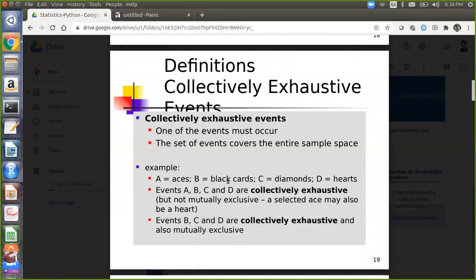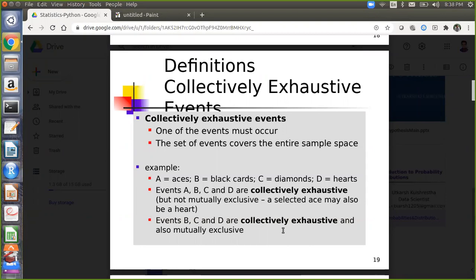Okay. So that's how. So events B, C and D are collectively exhaustive and also mutually exclusive. How? Because they don't matter. Over here it doesn't matter. I can withdraw an ace which can be black or red, which can be diamond or heart, anything, so it doesn't matter.